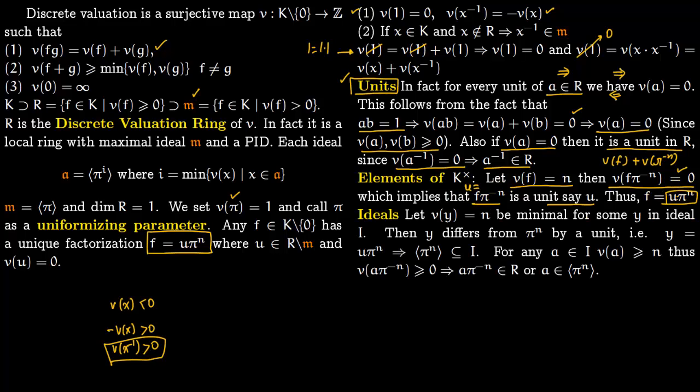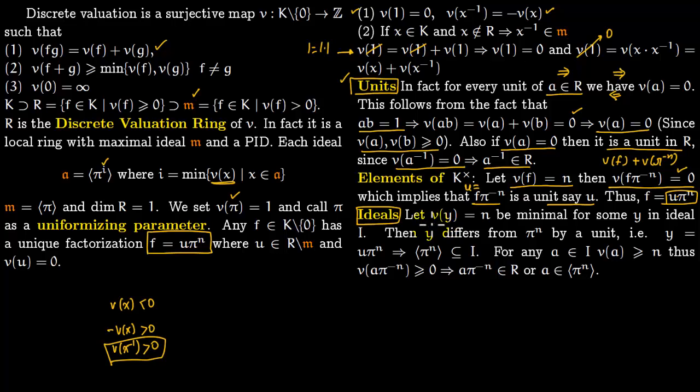So finally we are trying to show that all the ideals are of this form. So any ideal we are saying is pi to the n, where this n is determined by the minimum valuation. So you take the valuation of all the elements, you keep getting integers. Every time you take a valuation you get an integer, and we are working in the ring R, so all these integers are positive numbers. So you take the minimum possible number, put it here, and that gives you the ideal.